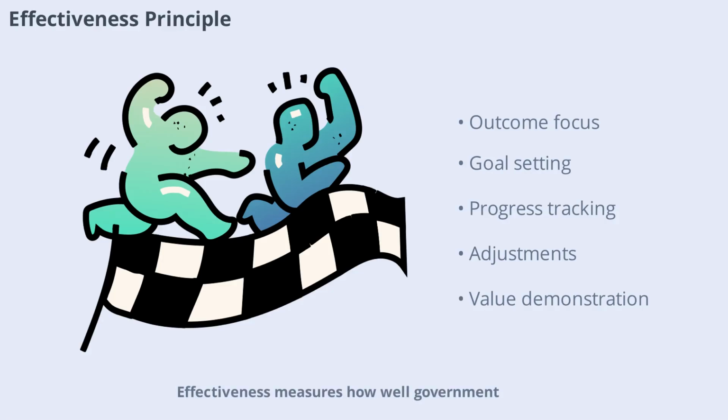Effectiveness measures how well government actions achieve their intended outcomes. It's not enough to be efficient. Governments must also ensure that their policies and programs deliver results. Effectiveness requires setting clear goals, tracking progress, and making adjustments as needed. By focusing on outcomes, governments can better meet the needs of citizens and demonstrate their value to society.